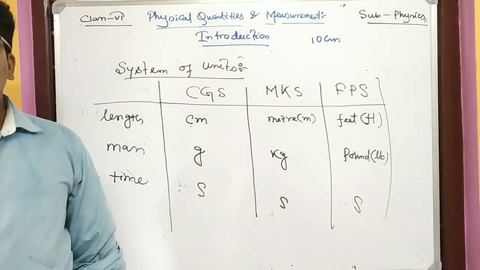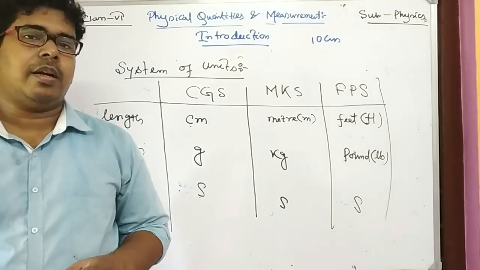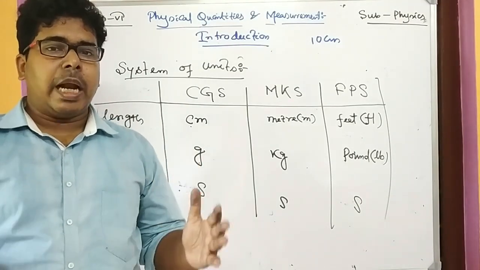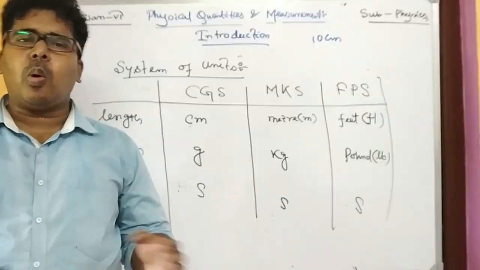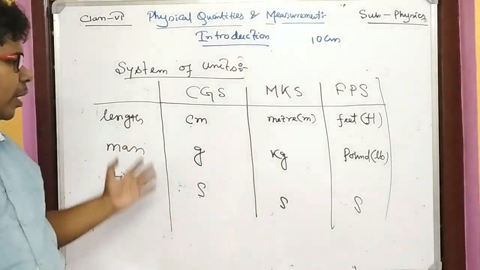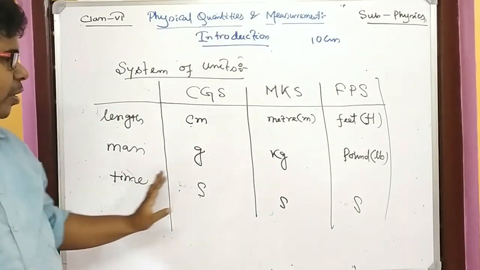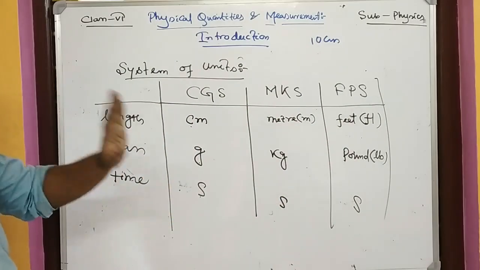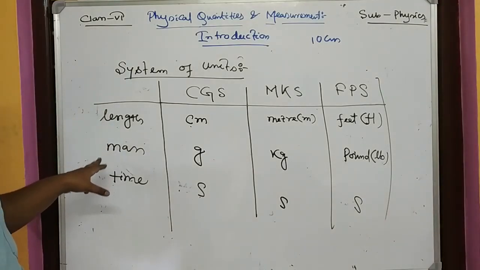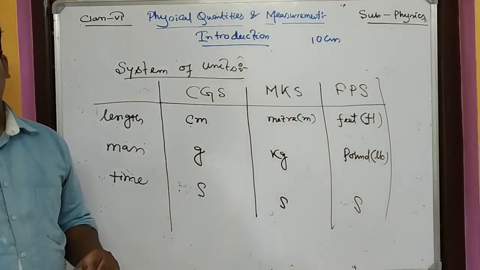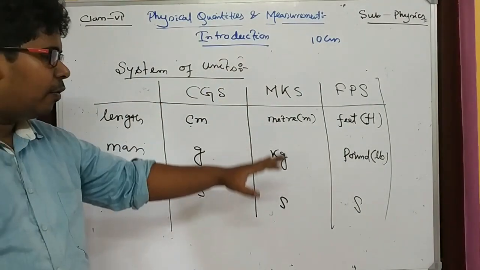These 3 unit systems are taken as standard unit systems. Till now all our measurement is done by these units. So these are the systems of units, and they come from the units of length, mass and time.